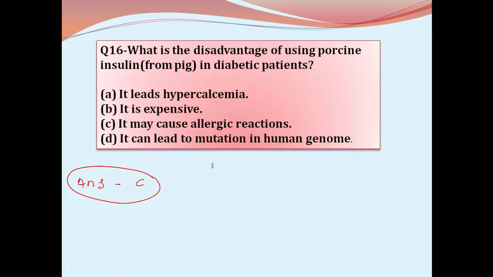Previously, before the invention of the technology of production of insulin by rDNA, diabetic patients used to be treated with insulin obtained from the pancreas of slaughtered cattle and pigs.